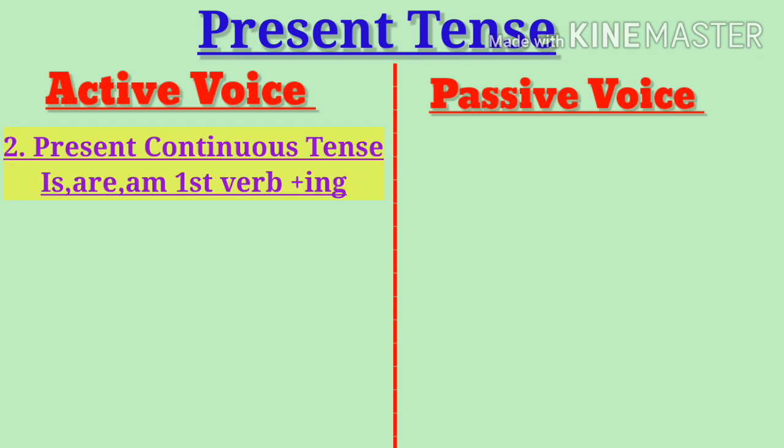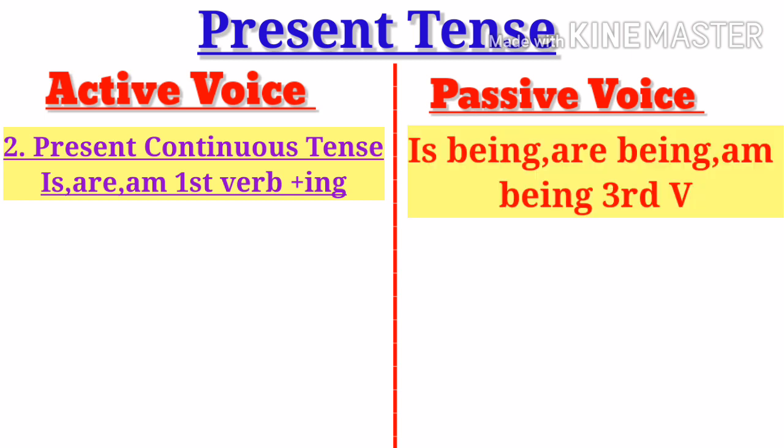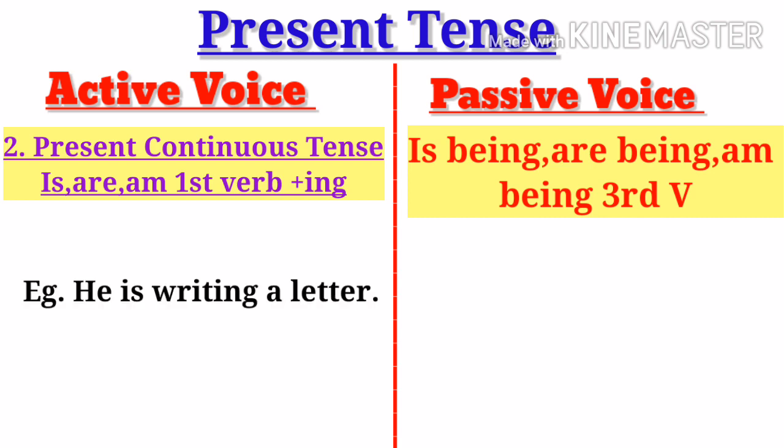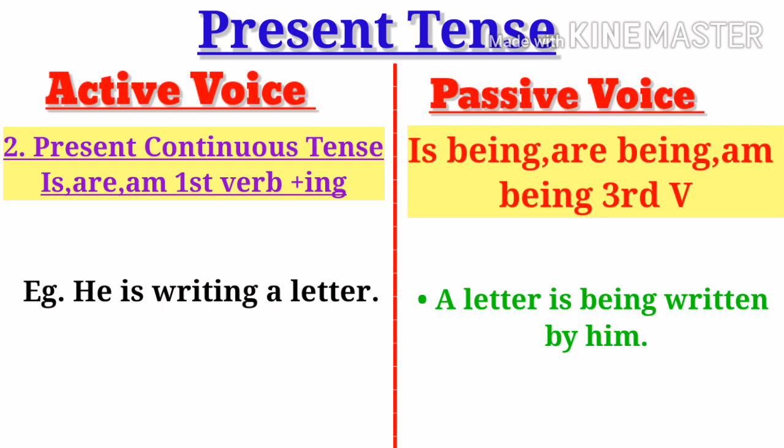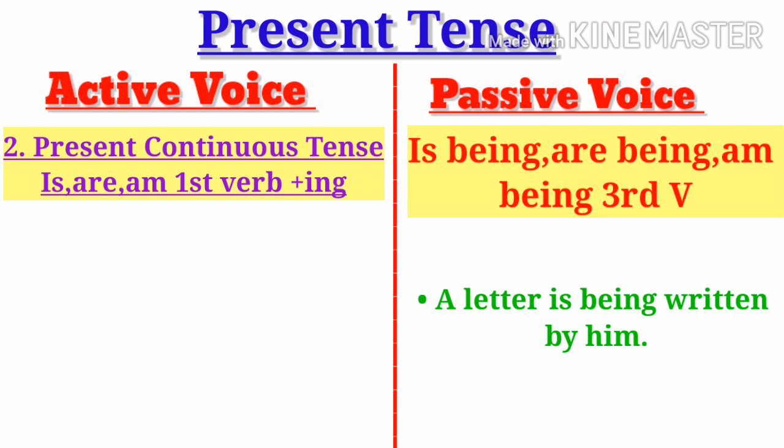Present continuous tense means is, are, am, first verb ing changes to is being, are being, am being and third verb. Example, he is writing a letter, active voice. A letter is being written by him, passive voice.